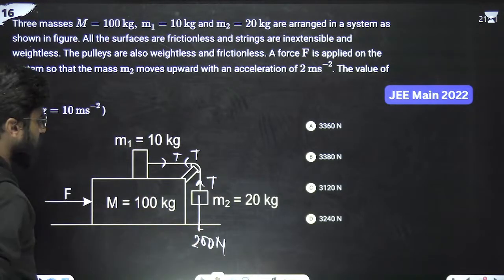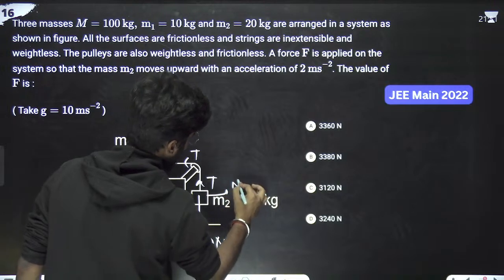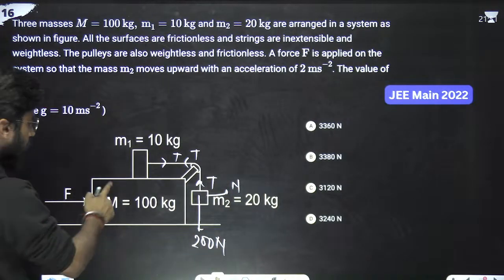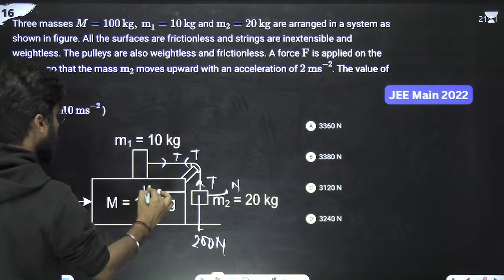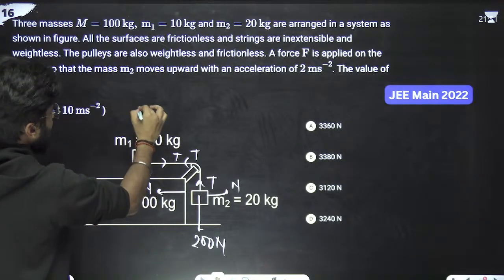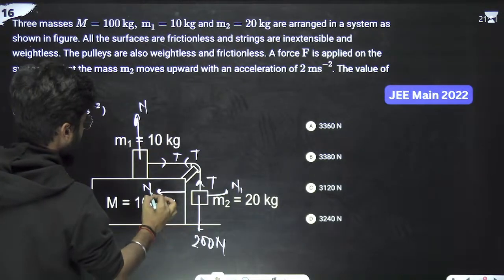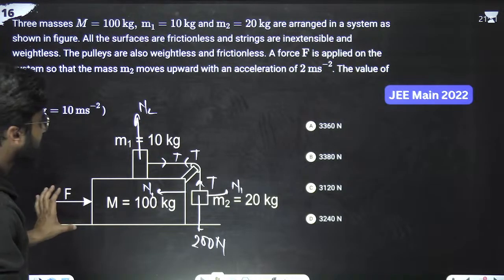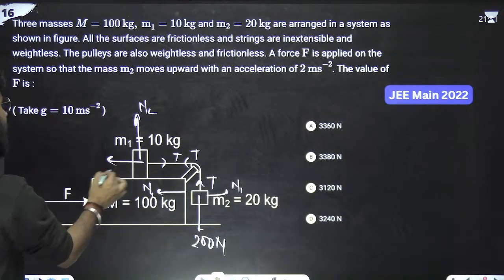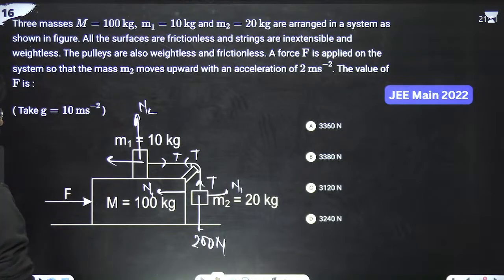Since it is going in this direction, this is applying a normal on this, and on this particular thing it is also applying a normal on this. Here the normal is upwards, so this is N1, this is N2. And since this is moving in this direction, here a pseudo force is acting, so F dash we can write.